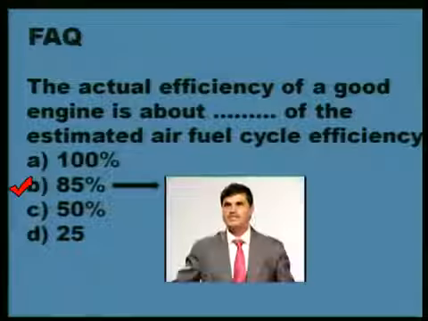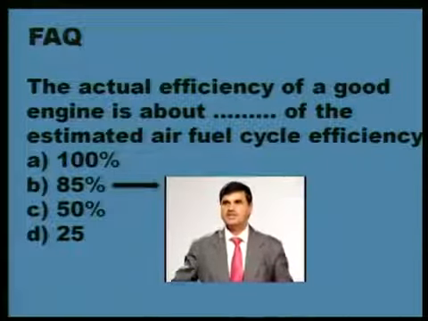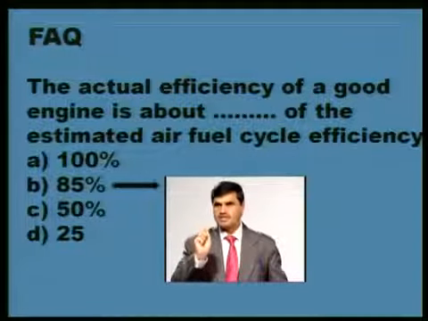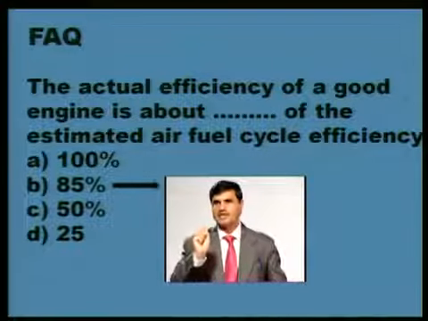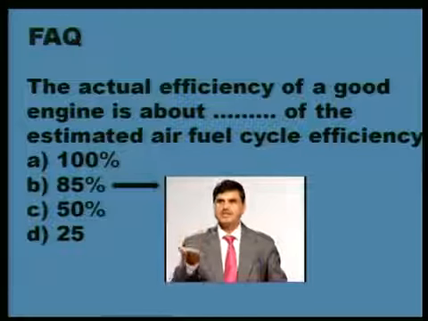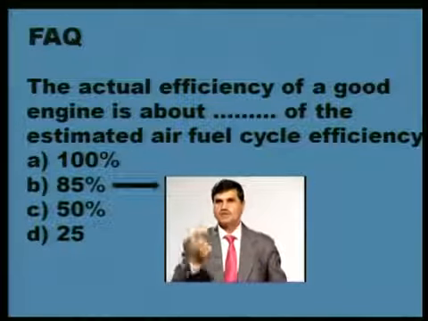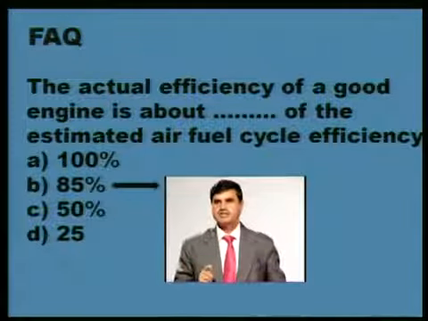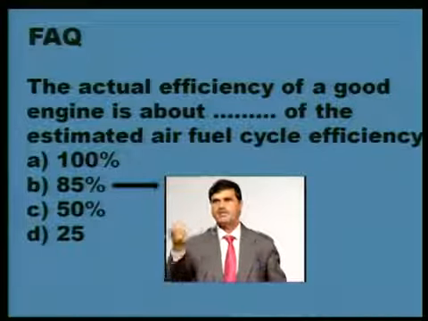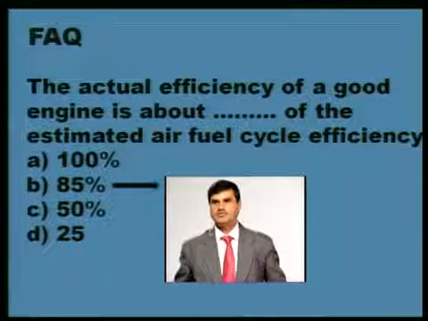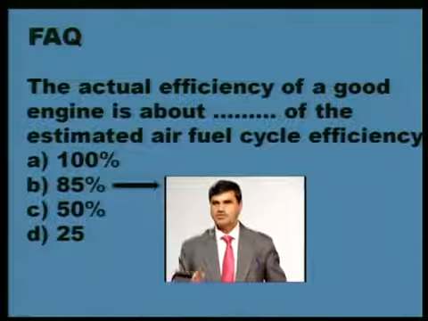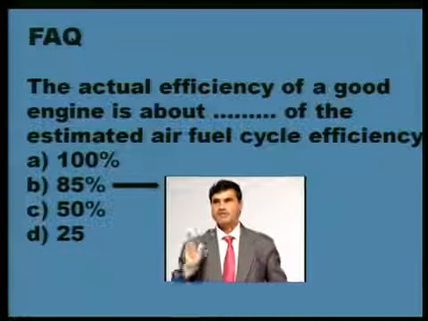Some 2-3 small questions I will be giving you here. The actual efficiency of a good engine is about what fraction of the estimated air fuel cycle efficiency? It is said that actual efficiency and fuel air cycle efficiency differ roughly by how much. So the correct answer is that actual efficiency is 85% of the fuel air efficiency. So answer B is correct. Actual efficiency is 0.85 of fuel air cycle efficiency.